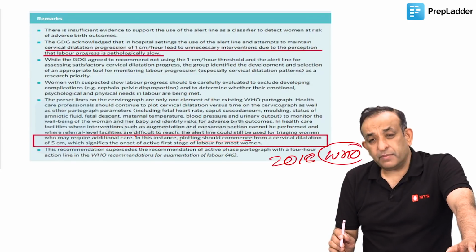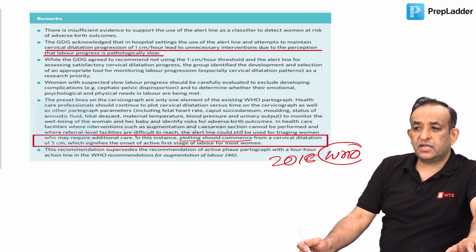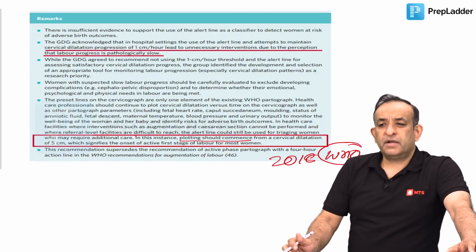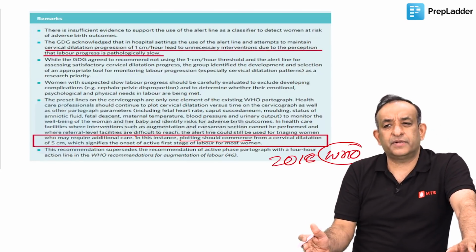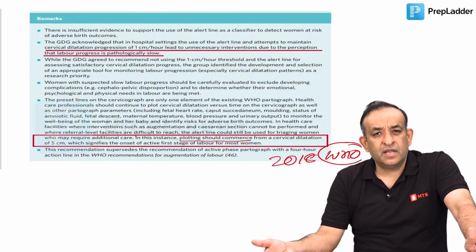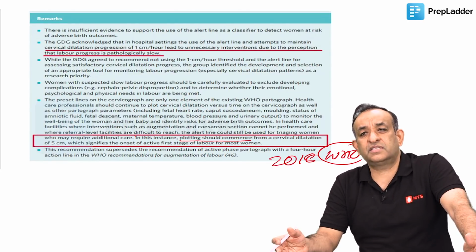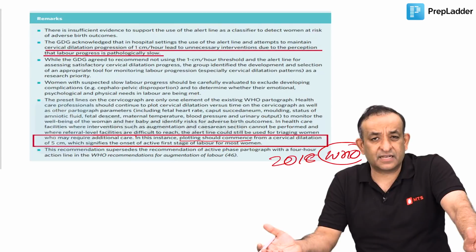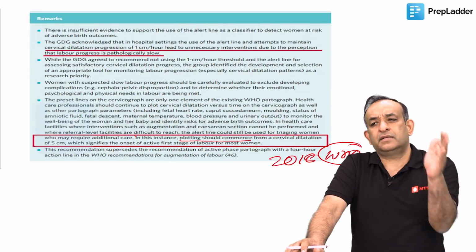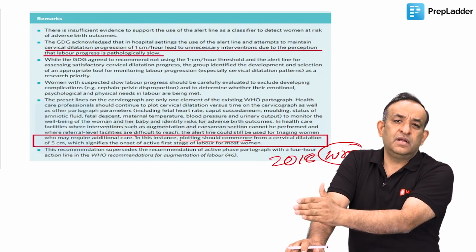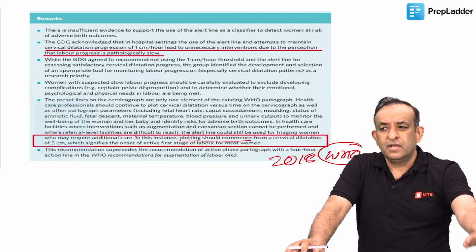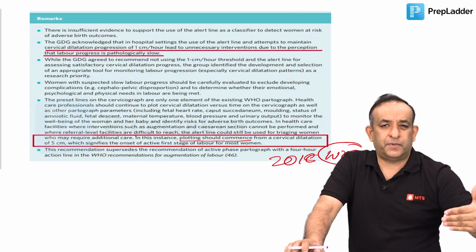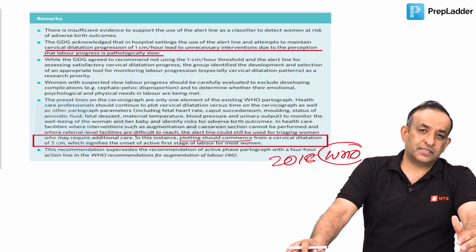So the problem is the Americans say 6 centimeters, the WHO says 5 centimeters, but for all practical purposes, please try and understand, if a patient is at 5 to 6 centimeters, there's hardly any labor left. At 5-6 centimeters, if you have not seen active labor, then it's actually very late. At 5-6 centimeters, we know that the patient will deliver in a reasonable time, and if she does not deliver in that reasonable time, we'll go ahead and do a cesarean section. So I think it's pretty late to start a partogram, and that's why I answered what I answered.